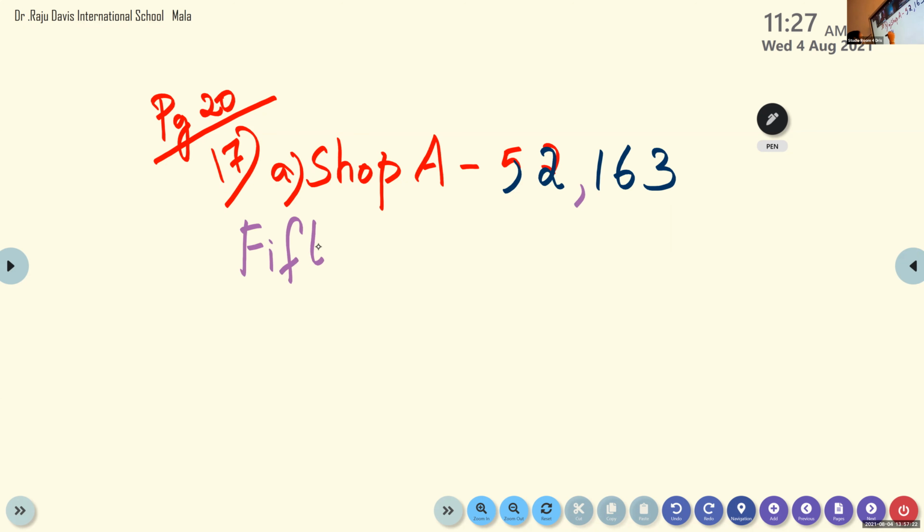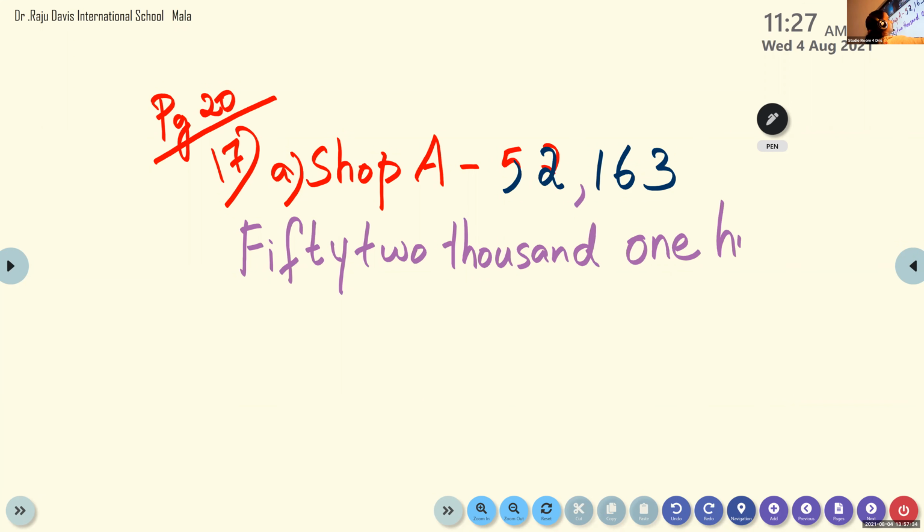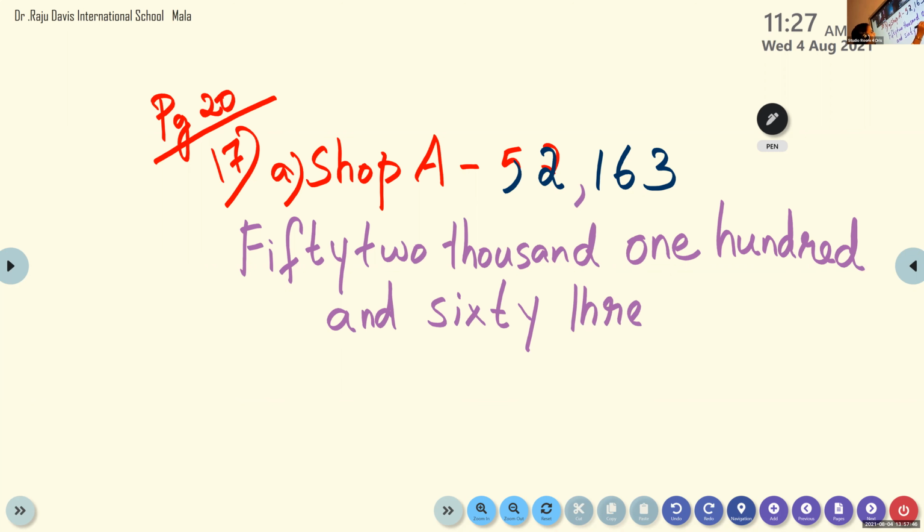You can write the number name below the number. Fifty-two thousand, one hundred sixty-three. 52,163.